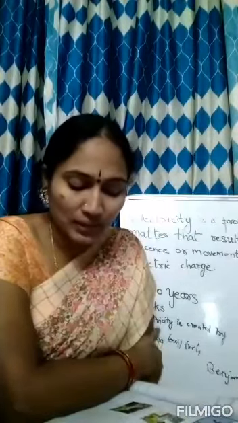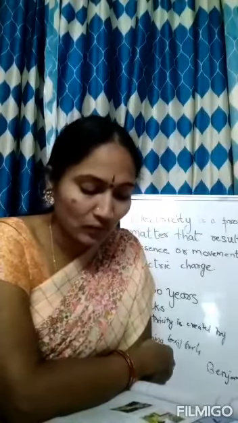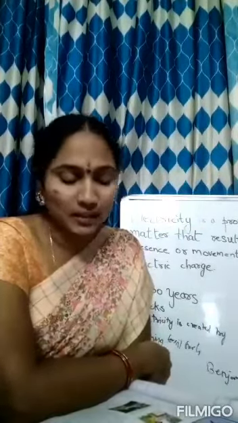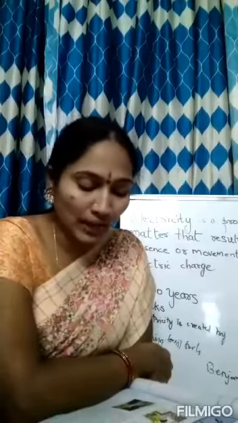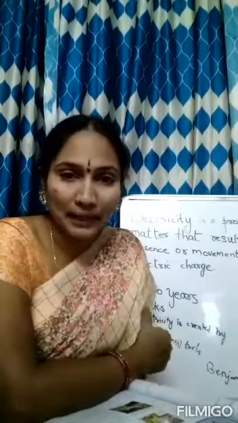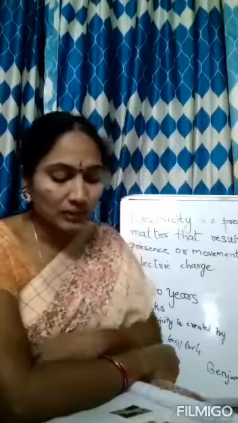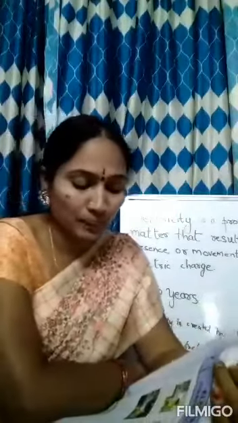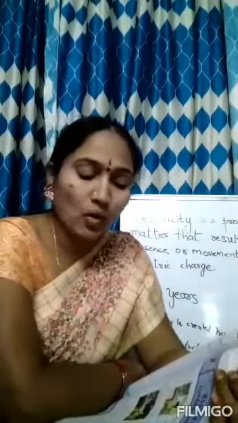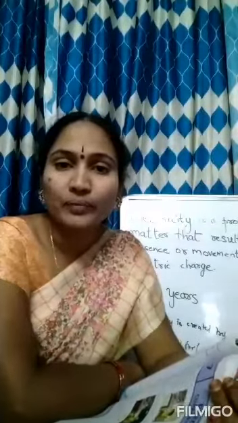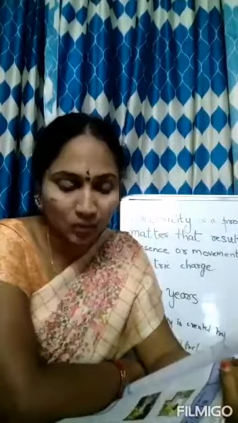Pavani tries to insert the batteries in the torch. She tries for a few minutes and the torch lights up. So, immediately the torch did not light up. She was trying to insert the batteries in the torch. Then, after a few minutes, the torch lights up. Yes, when you want to switch on the torchlight, what will we do? First, we will insert the batteries in the torchlight.